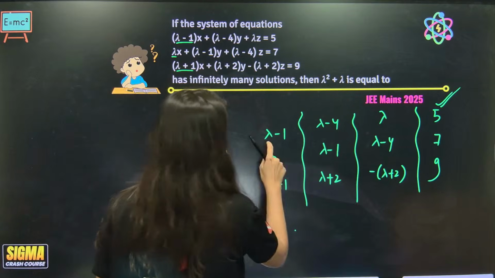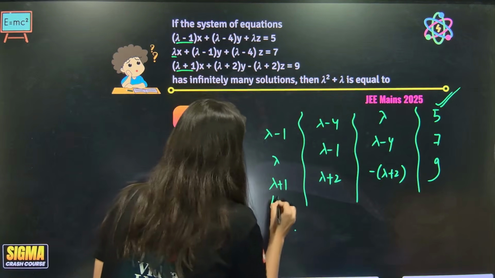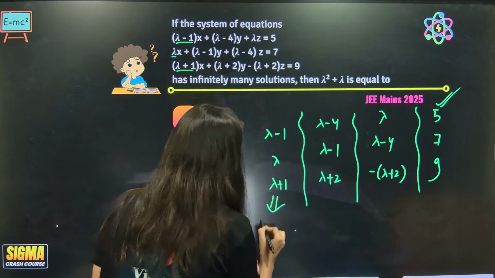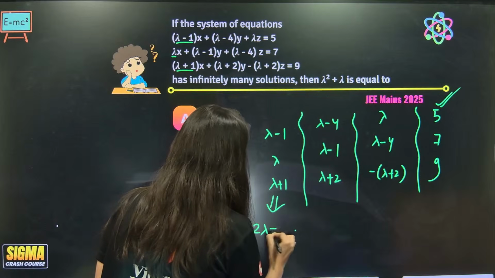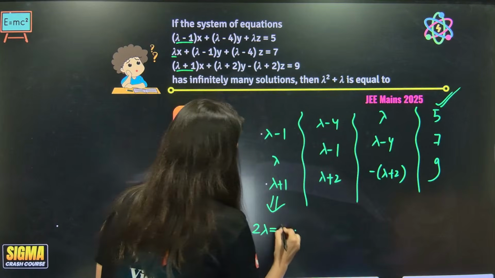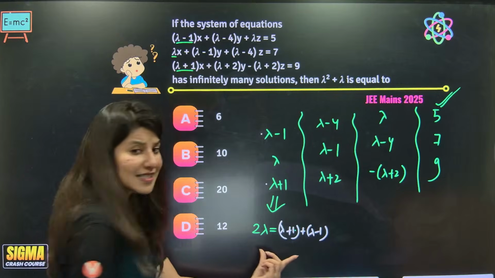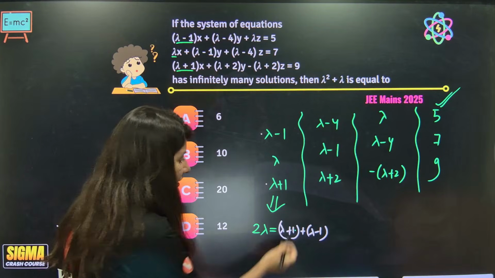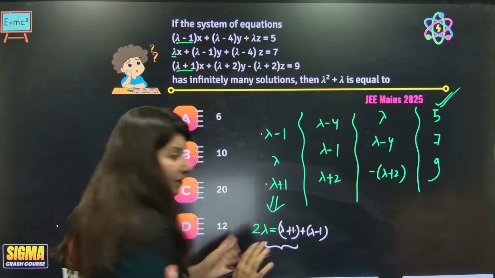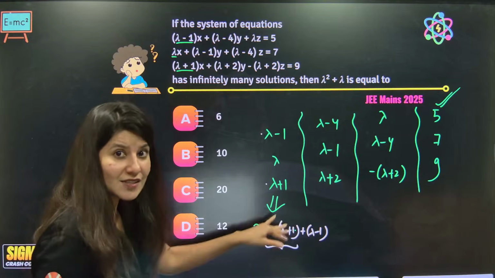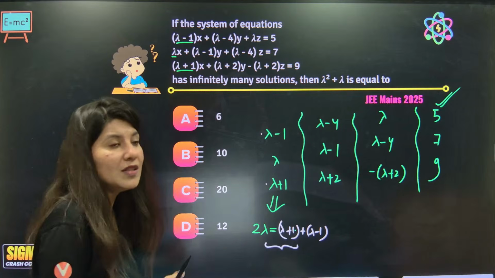So now see, if these 3 numbers are in AP, arithmetic progression, the double of the middle, 2 lambda, is equal to the sum of these two. So lambda plus 1 plus lambda minus 1. Now you know what, this is automatically in arithmetic progression, and this is not giving you the value of lambda, so this is not working for us. Although it is satisfying the AP condition, but this is not giving me the value of lambda.